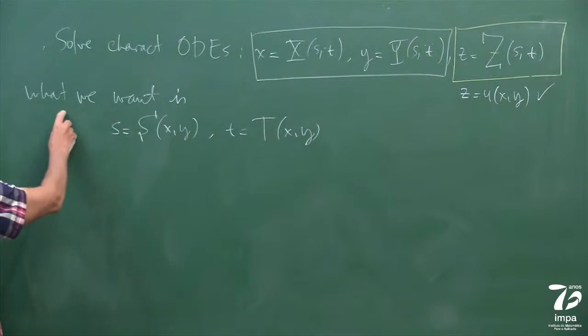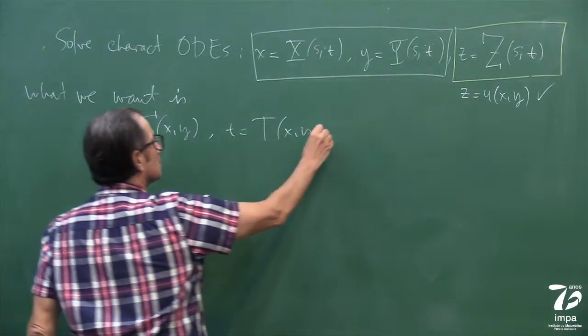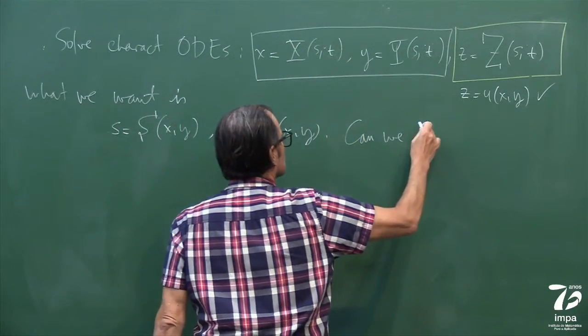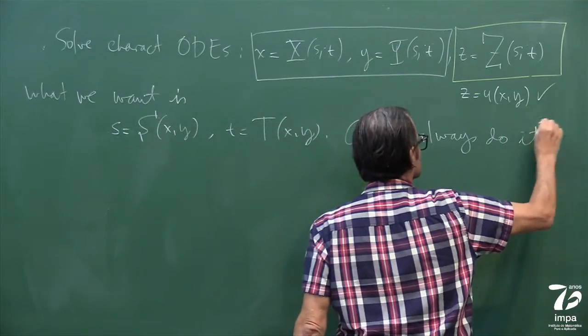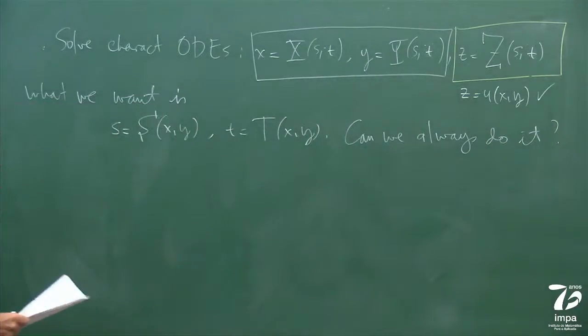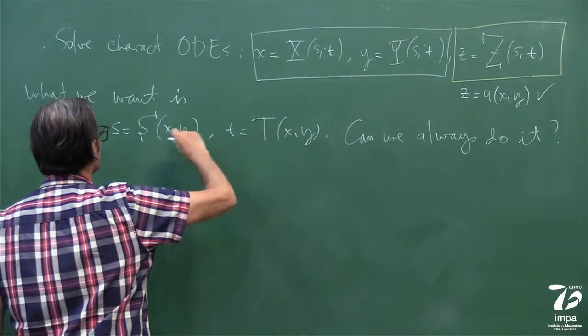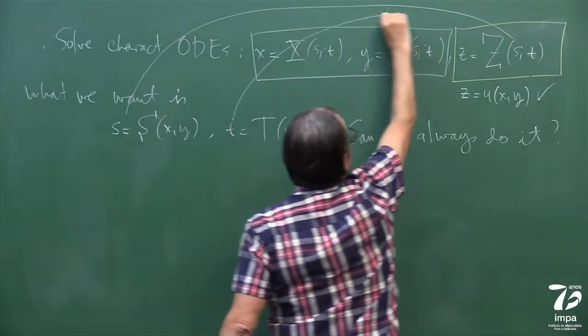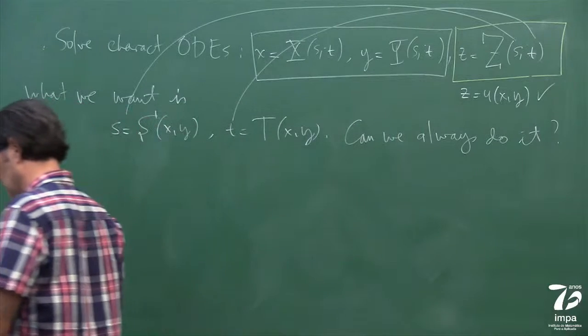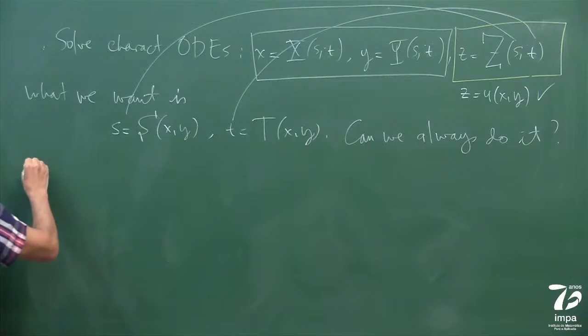So what we want is this. Can we always do it? Okay? So basically, it's the change of variables, so that we can substitute over there. So basically, we need